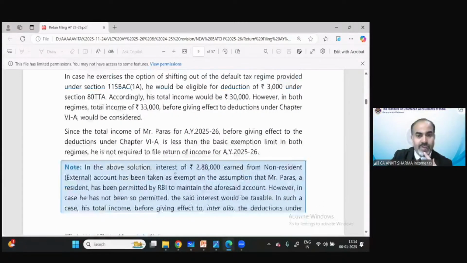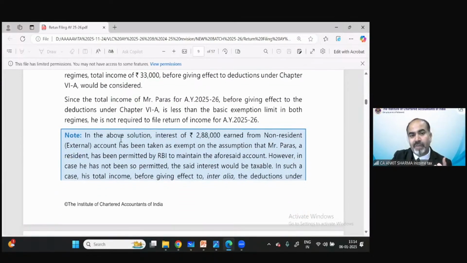Since the total income of Paras does not exceed the limit, suppose in the above solution the interest of 2,88,000 earned from the non-resident account has been taken as exempt on the assumption that Mr. Paras is resident. We have assumed that this interest is exempted and RBI has permitted such kind of exemption.